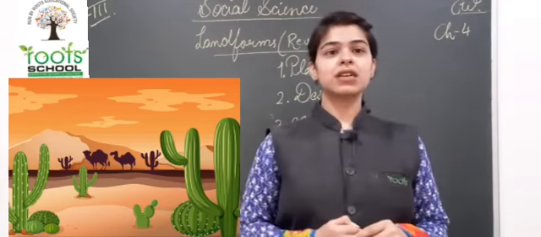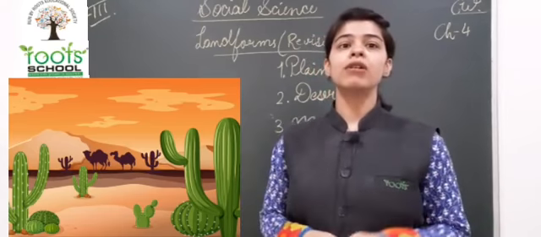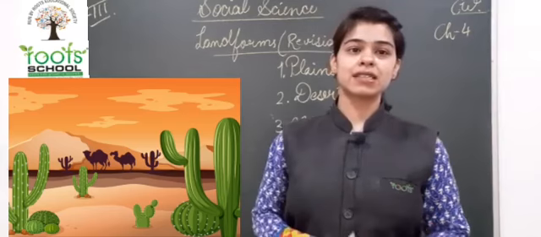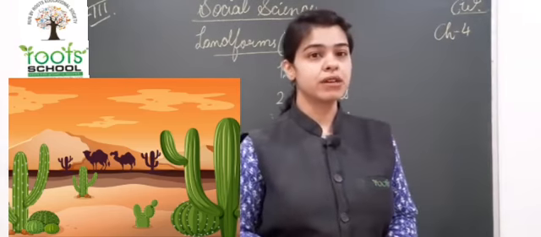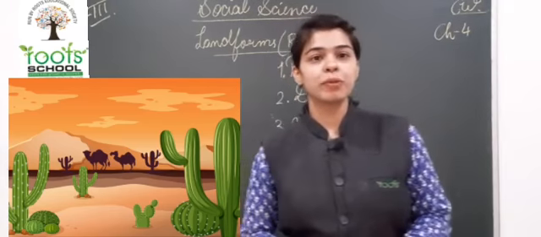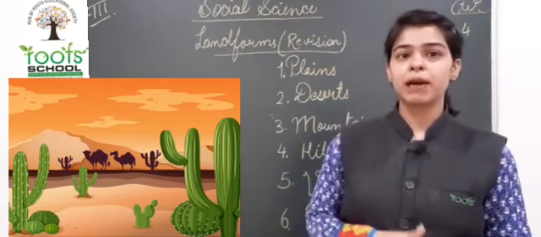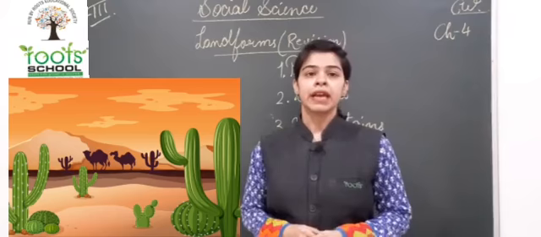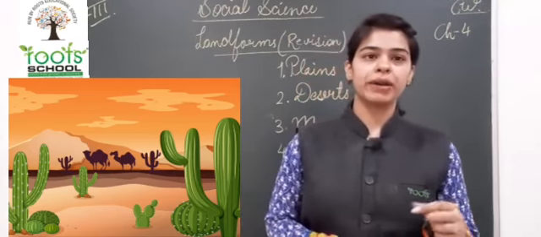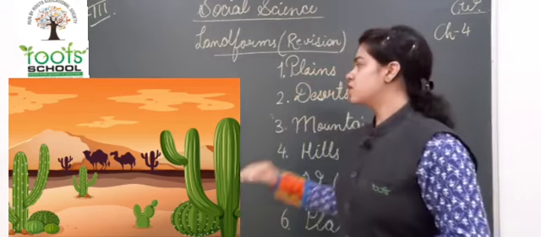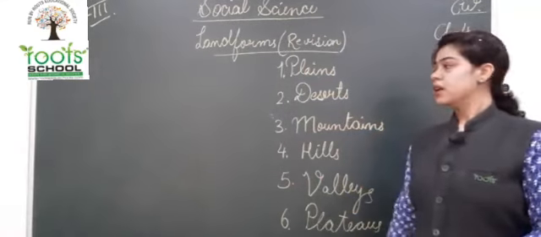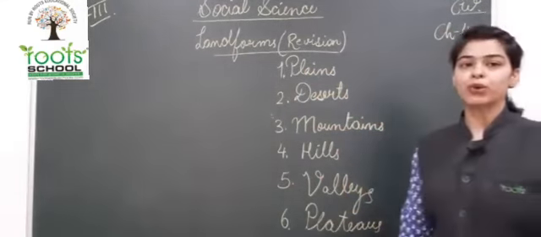So Thar Desert has an area of about 4,46,000 square kilometers. What is the unit used to measure the land? Land measure करने के लिए हम कौन सी unit use में लेते हैं? It is the square kilometers. Okay, so this was all about desert. Now we come to mountains.